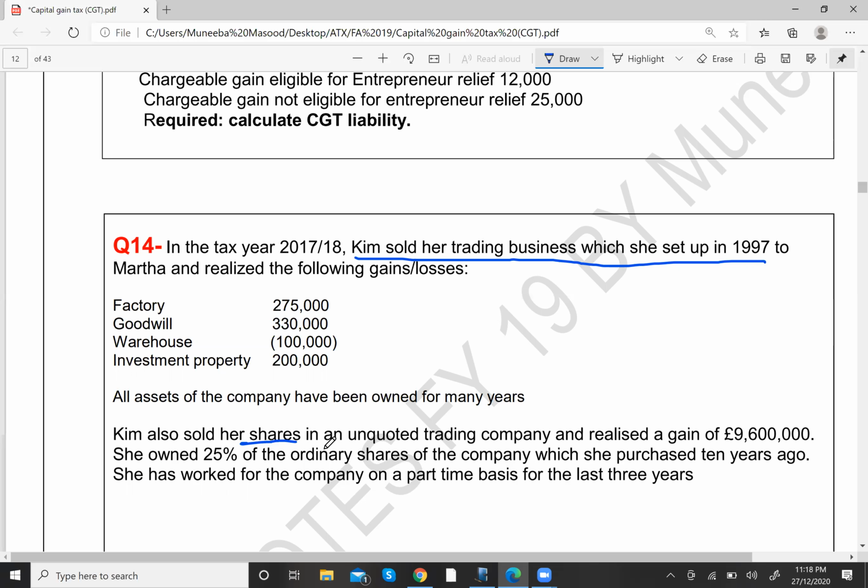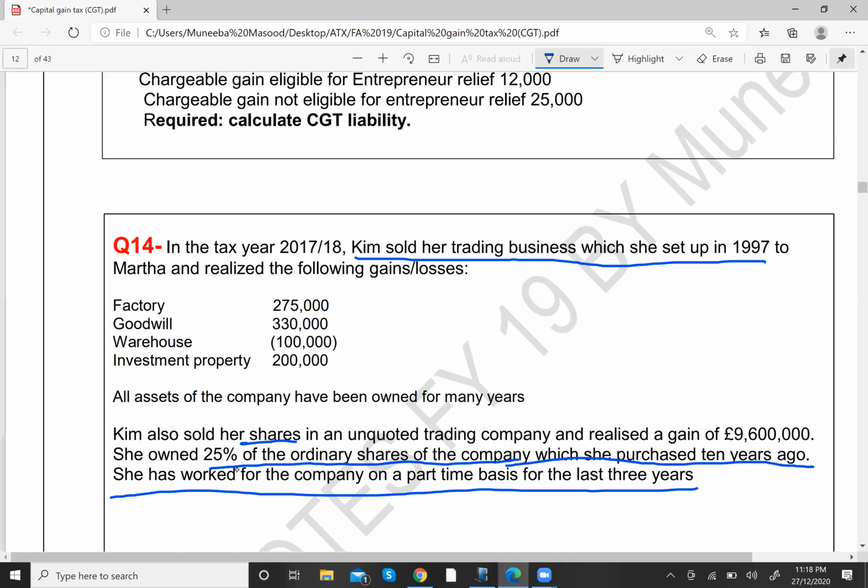Kim also sold her shares in an unquoted trading company and realized a gain of 9.6 million. She owned 25% of the ordinary shares of the company, which she purchased 10 years ago. She has worked for the company on a part-time basis for the last 3 years.